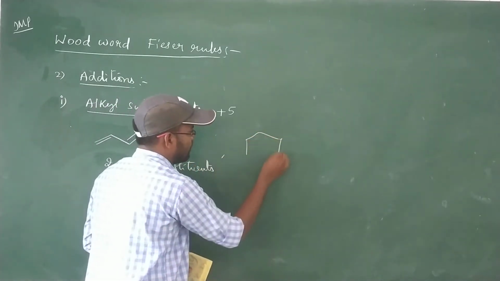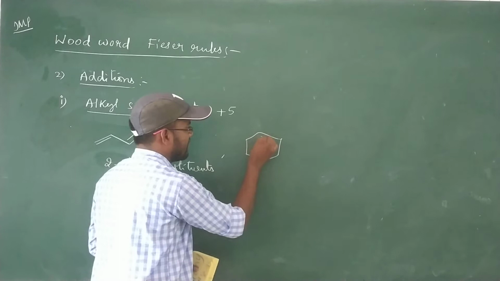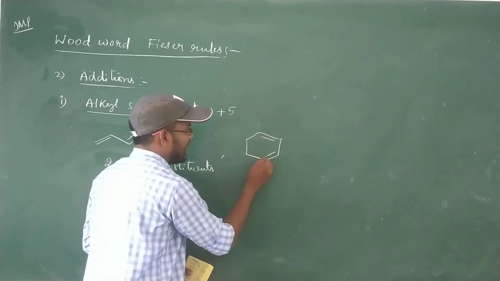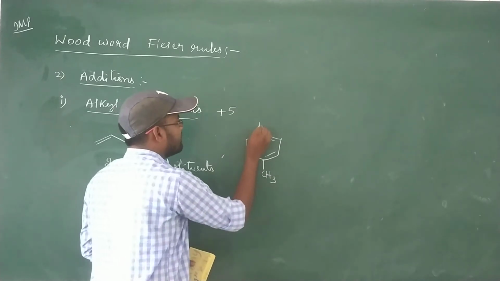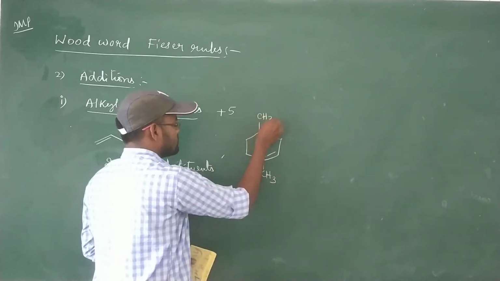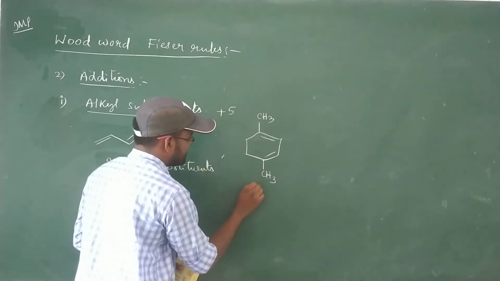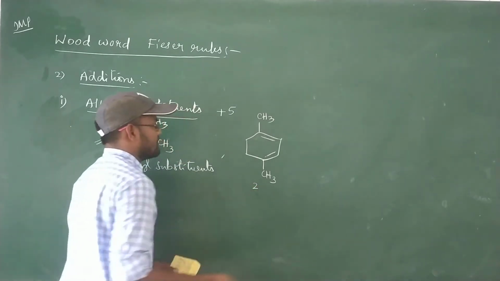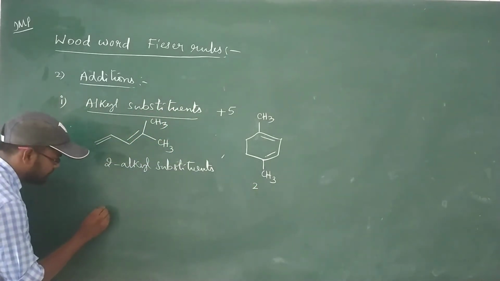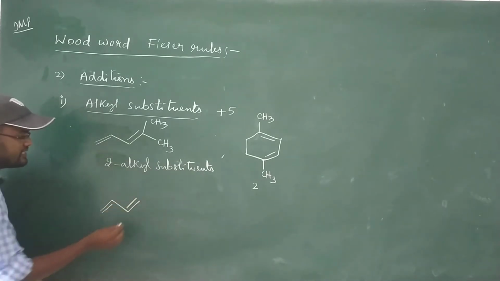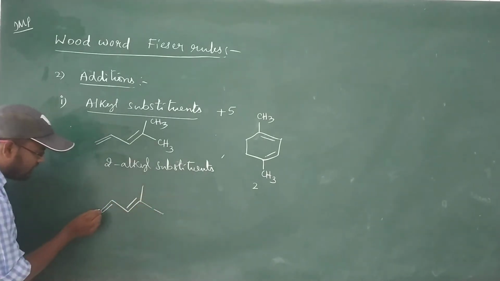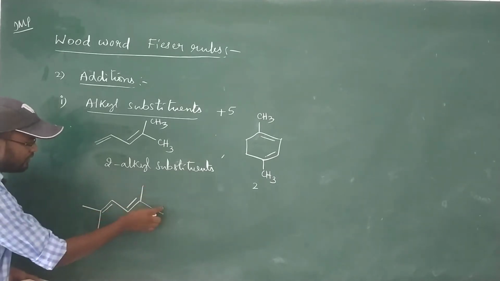Let's take another example. This is a homoannular diene with two alkyl substituents, one at the bottom and the second at the top. In this case also, we consider two alkyl substituents. The third example is an open chain diene with four alkyl substituents: 1, 2, 3, 4.